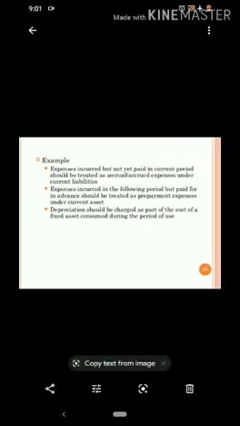For example, expenses incurred but not yet paid in the current period should be treated as accrued expenses under current liabilities. So for example, any expense which is payable during the current year but is not paid in the current year, it doesn't mean that we will not record those expenses, because accounting statements are prepared on accrual basis. So all the current year expenses will be recorded in the current year accounts only.